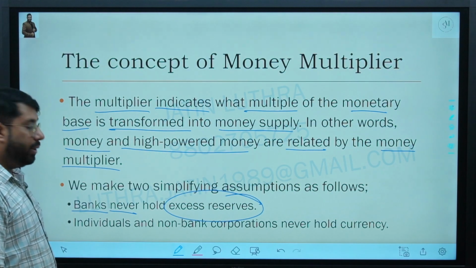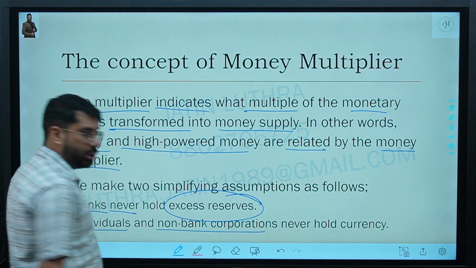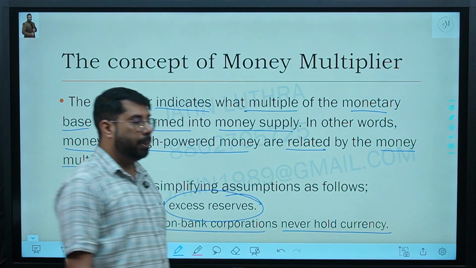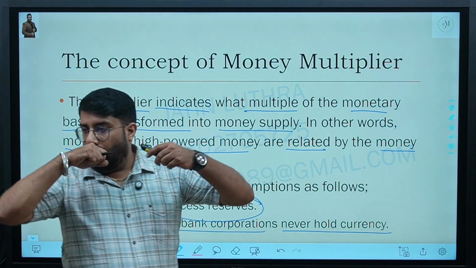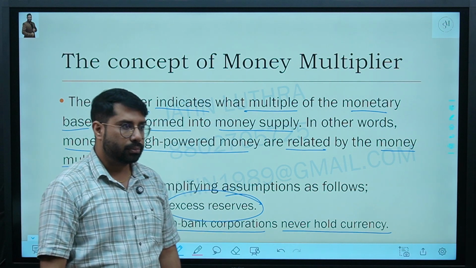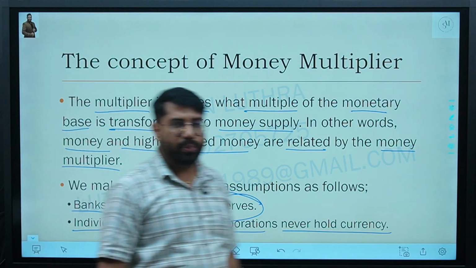Second, we are assuming that individuals and non-banking corporations, that is the companies, will also never hold currency. It means whatever money they get, they will again deposit in the bank. Are we clear with this thing? If this happens, then only the money multiplier will work.